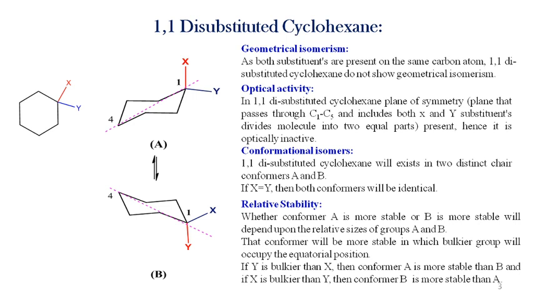Relative stability: whether A is more stable or B conformer is more stable depends on the relative sizes of groups X and Y. That conformer will be more stable in which the bulkier group occupies the equatorial position. That's why if Y is bulkier, then conformer A is more stable, and if X is bulkier, then conformer B is more stable.